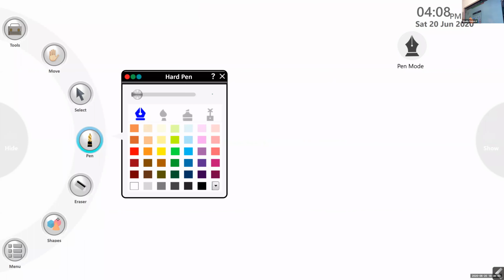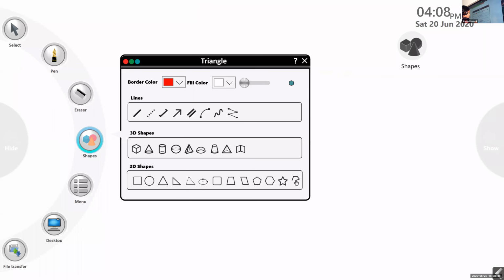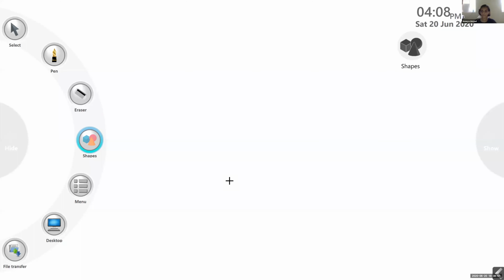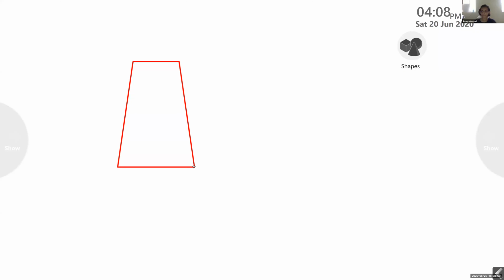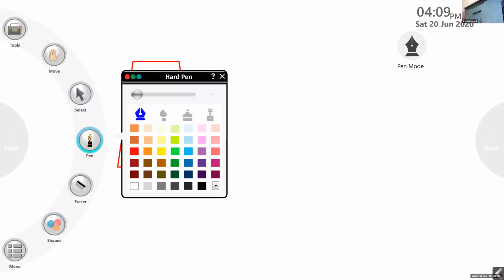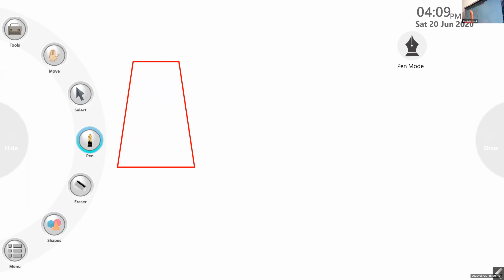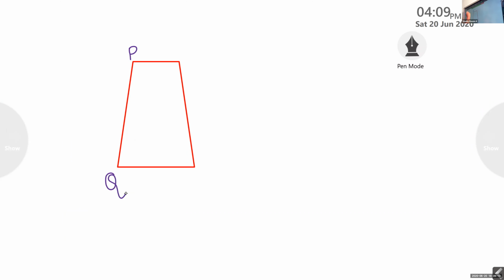Next, listen. Now I'll draw a quadrilateral. This side. This is a quadrilateral, right? Yes, ma'am. I'll give the quadrilateral's name as P, Q, R and S. Can you name the sides? Ma'am, can I? This quadrilateral PQRS.